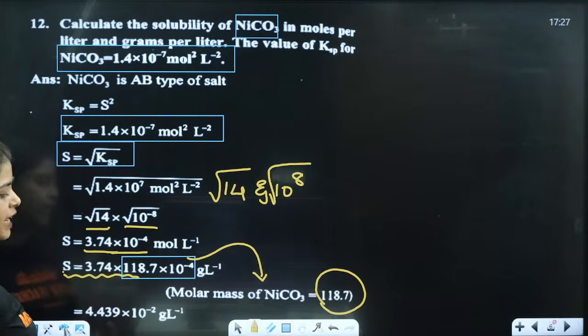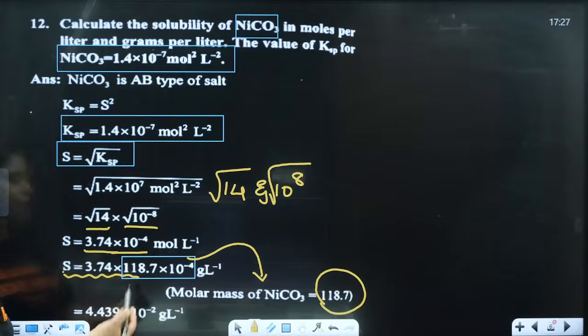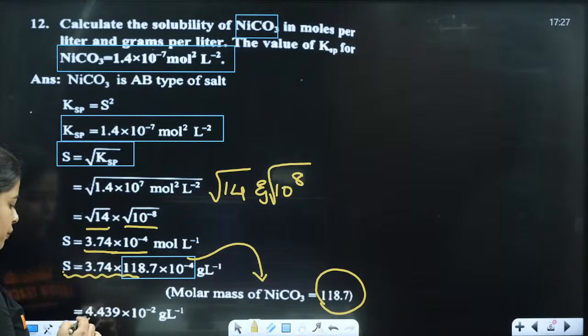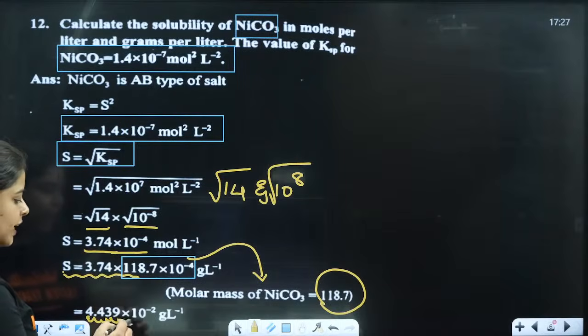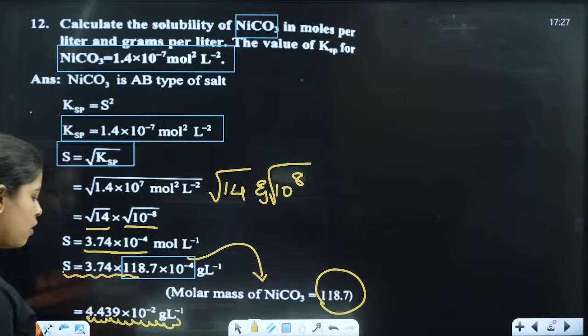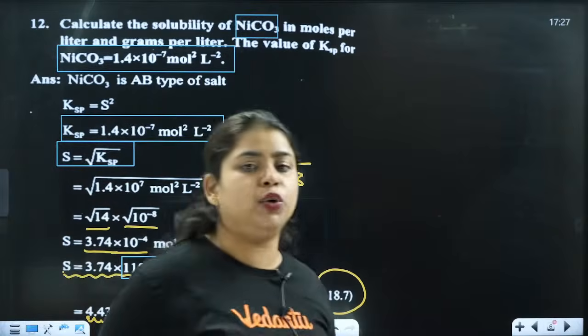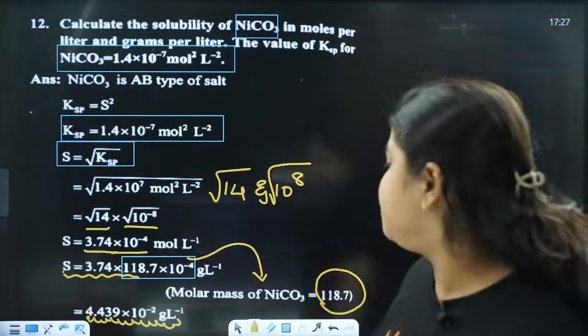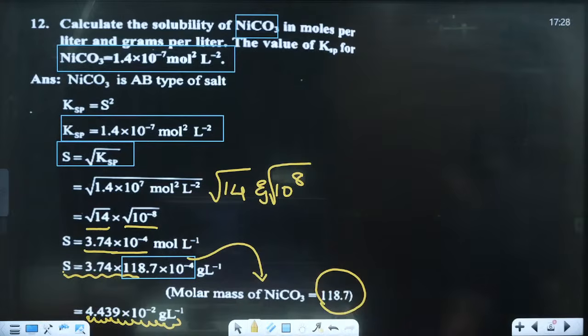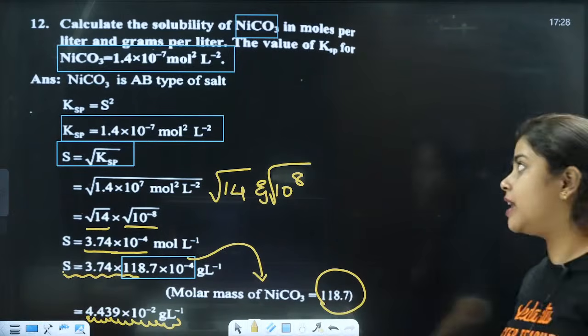3.74 into 118.7 into 10 raised to minus 4. Clear? That will be 4.439 into 10 raised to minus 2 gram per liter. Clear everyone?